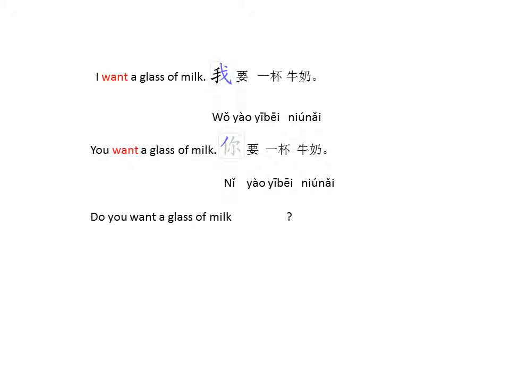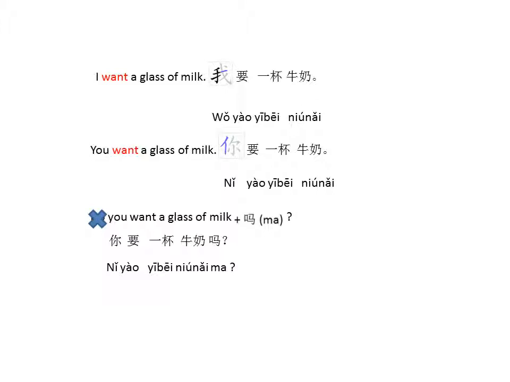Now we're going to go into a question. If you say you want a glass of milk, how are we going to put it into a question? In English we have do you want a glass of milk, but in Chinese, think of it that we ignore the do, and you just translate you want a glass of milk and then you add a ma at the end, which turns it into a question. So it will become 你要一杯牛奶吗? If you look carefully, it's almost the same as the sentence in the second example.